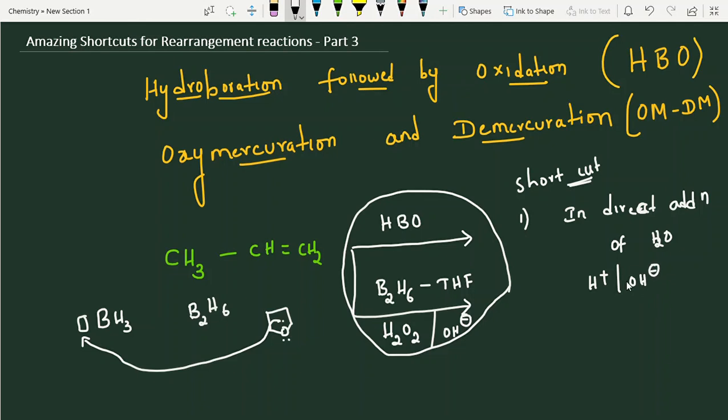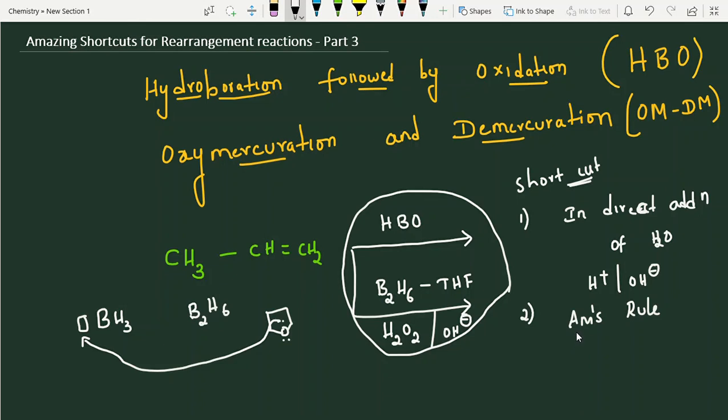Mechanism is there, and it is important for board level. Those videos I am going to upload in the coming days. But within 1 minute, how to give the answer, shortcuts I am giving to you. Indirect addition of water, H plus OH minus. It follows anti-Markovnikov rule. Anti-Markovnikov is exactly opposite of Markovnikov rule.